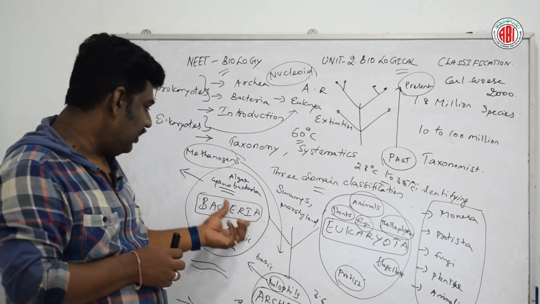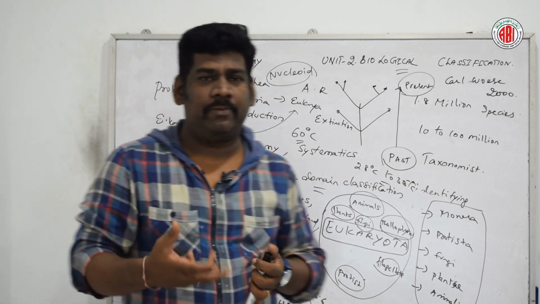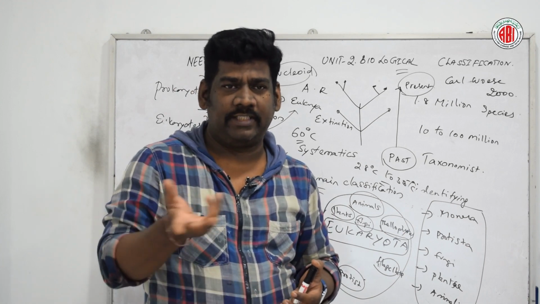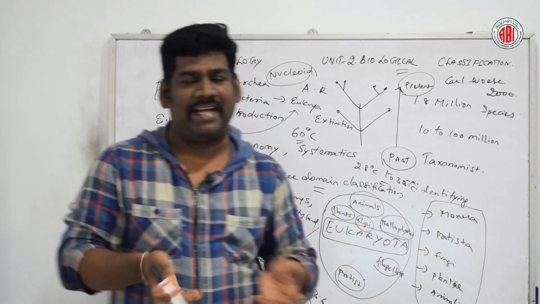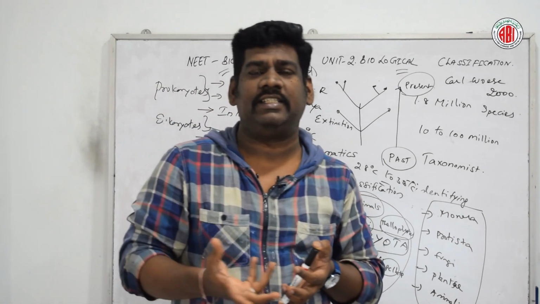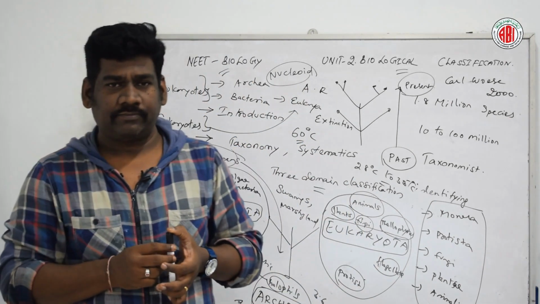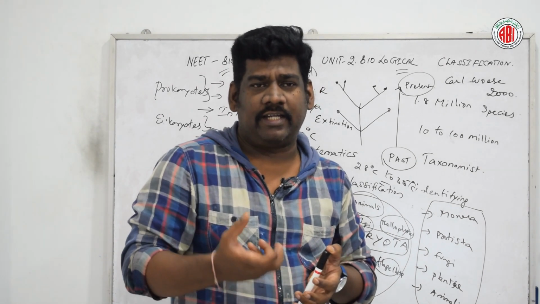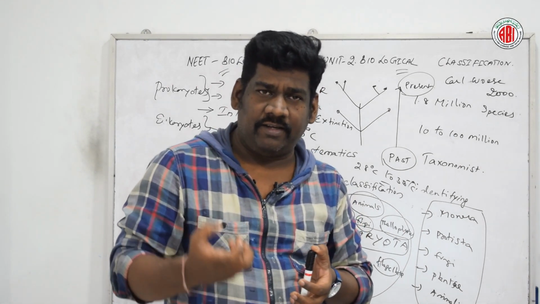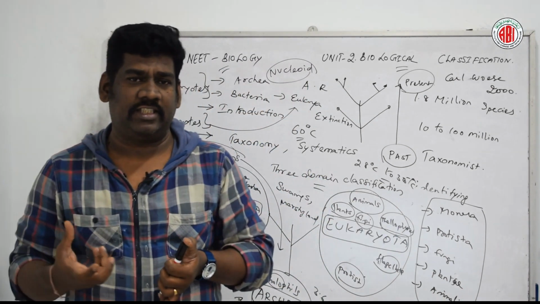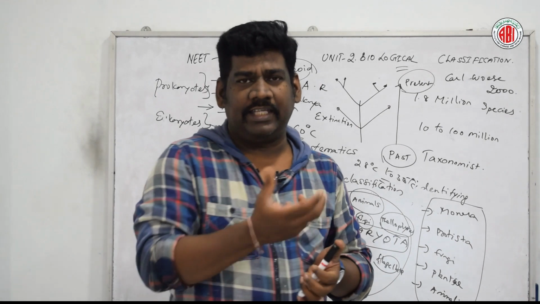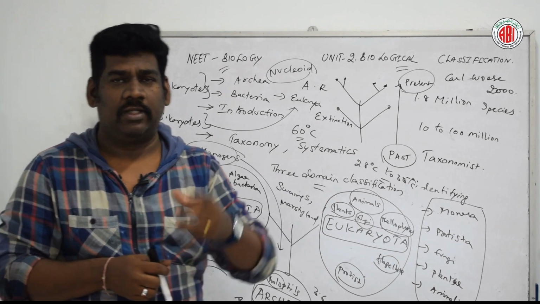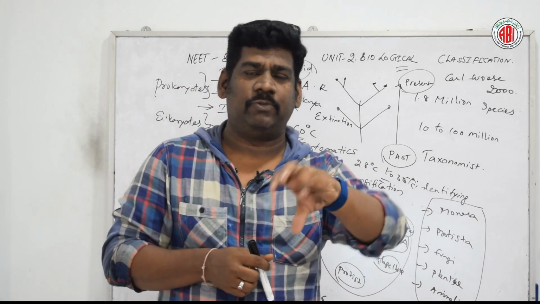Next, most of these bacteria belong to this category. They are able to cause different types of diseases to human beings, animals, especially cattle, and also plants. They can cause diseases in flowering plants. And how could they cause the diseases? Because they produce toxic substances in the form of enzymes. These toxic substances are able to kill the living cells. So that is the reason the cells could be damaged, or this organism could multiply in the living cells.